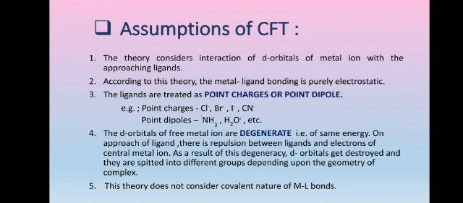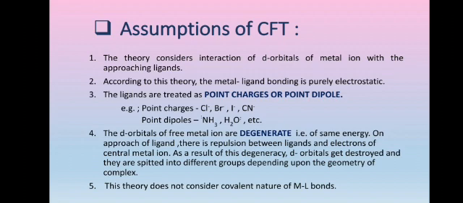Next, the d orbitals of free metal ion are degenerate, that is, they have the same energy. But on the approach of ligands, due to repulsion between the electrons of ligand and the electrons of central metal ion, that is, the inner electrons, the degeneracy of d orbitals gets destroyed and they get split into two different groups depending upon the geometry and somewhat on the nature of ligand also. Lastly, this theory does not consider the covalent nature of metal ligand bonds. So, let us proceed towards the concept of crystal field splitting.